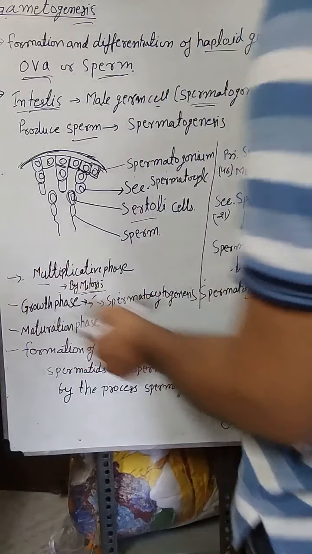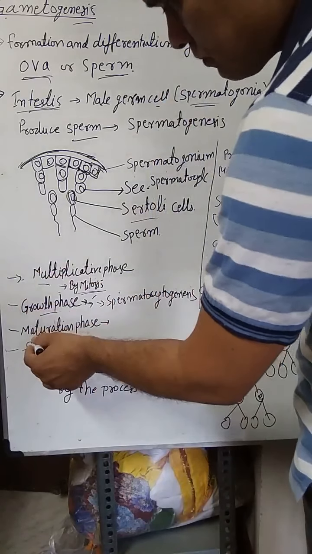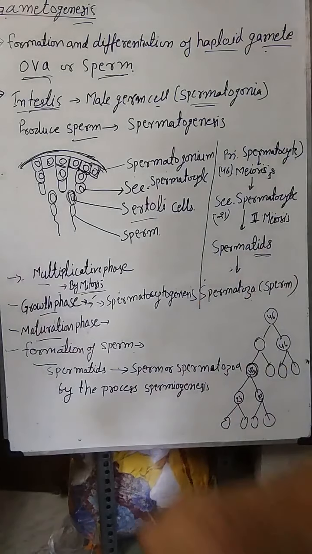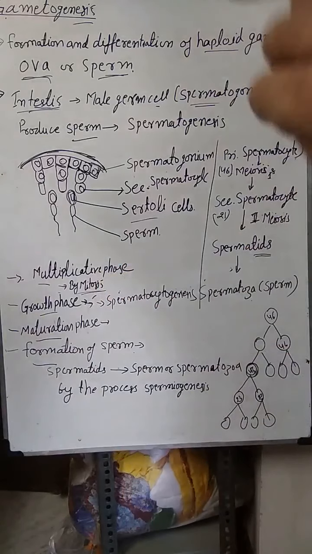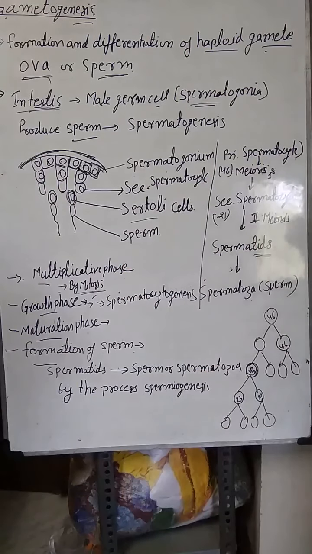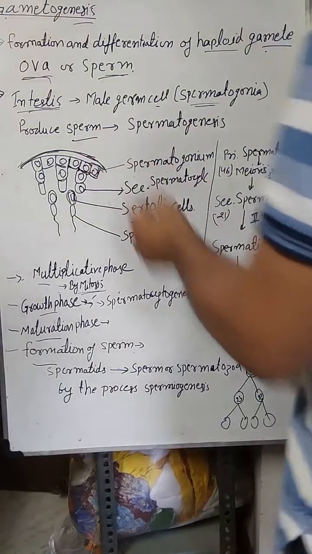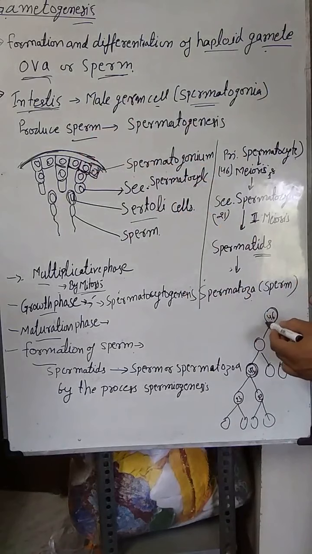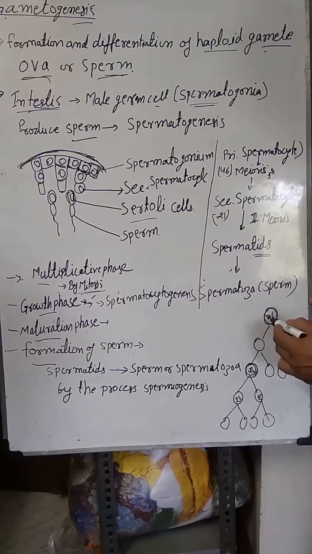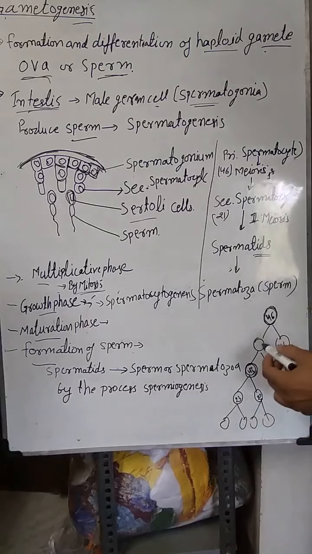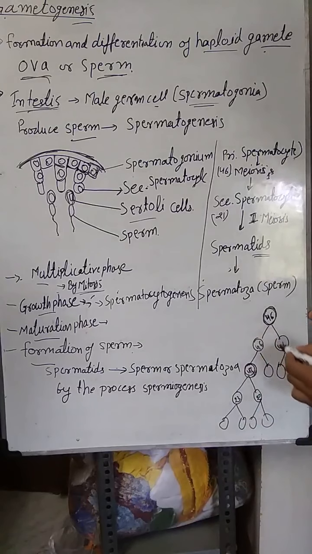First one is the multiplicative phase, second is the growth phase, third is the maturation phase, and fourth is the formation of sperm. First, the multiplicative phase. During the multiplicative phase, initially the spermatogonia divide by mitotic division, an equational division, having 46 chromosomes, due to which they multiply and increase in number. 46 again, mitotic division again, 46.